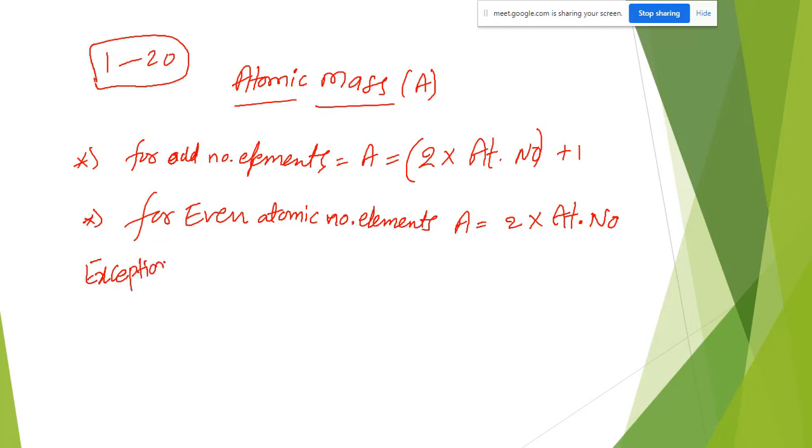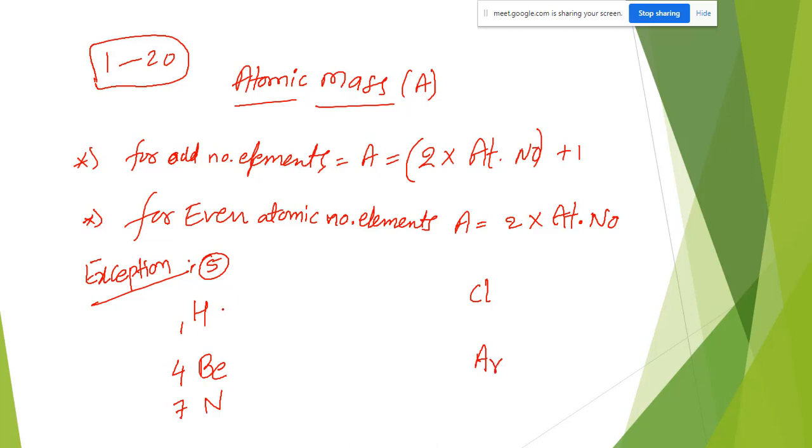We have 5 exceptions up to 25. In those 5 exceptions, the first one is hydrogen, atomic number 1. Then atomic number 4, beryllium. Atomic number 7, nitrogen. Up to 10, 3 exceptions. Above 10, 2 exceptions: chlorine and argon.